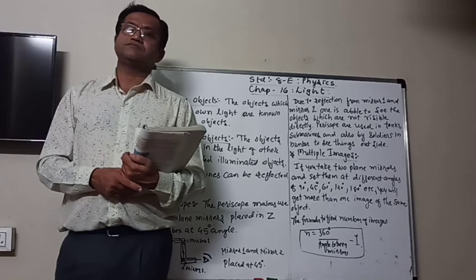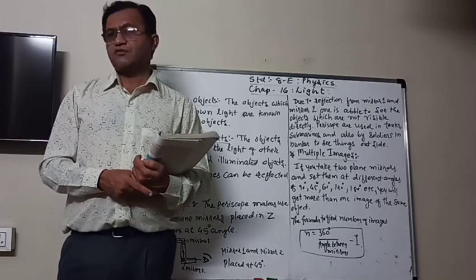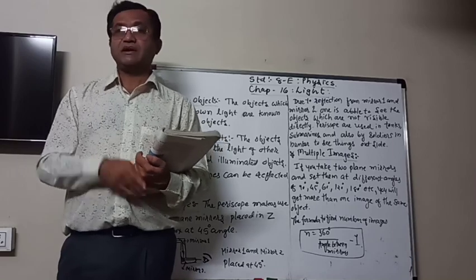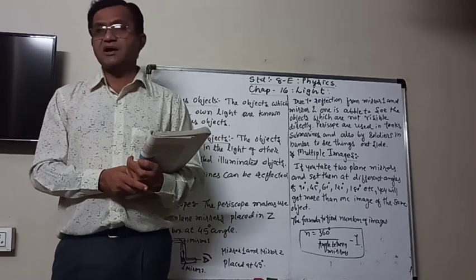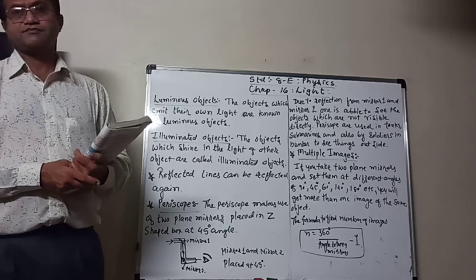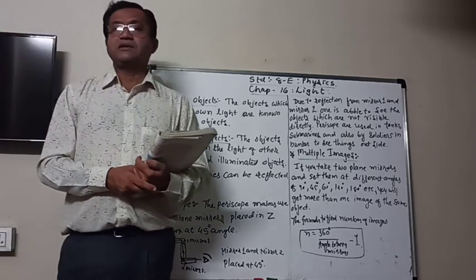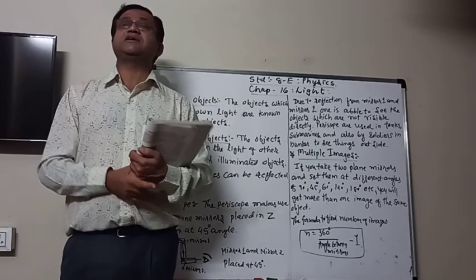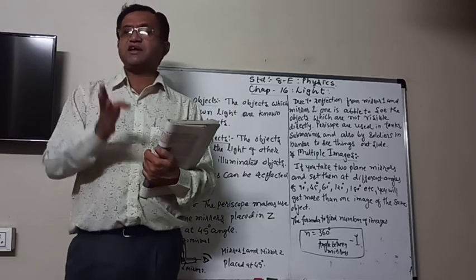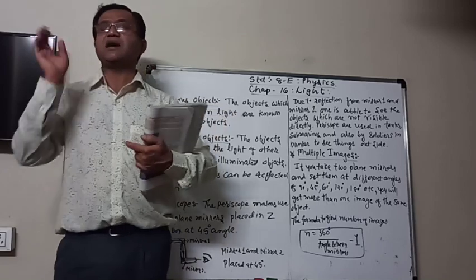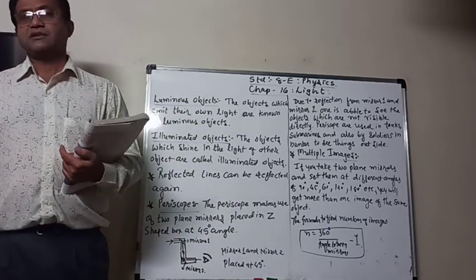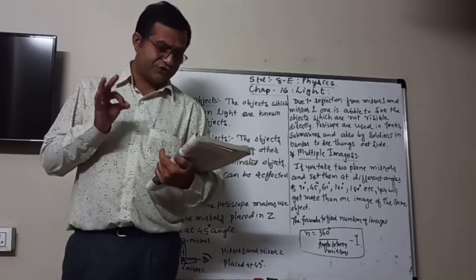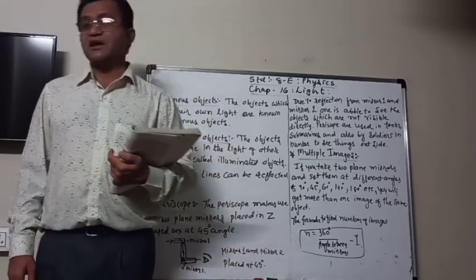But when the rays of light fall on a not smooth but rough, irregular surface, then they are getting scattered. Means they are reflected in different directions, which is known as irregular or diffused reflection.